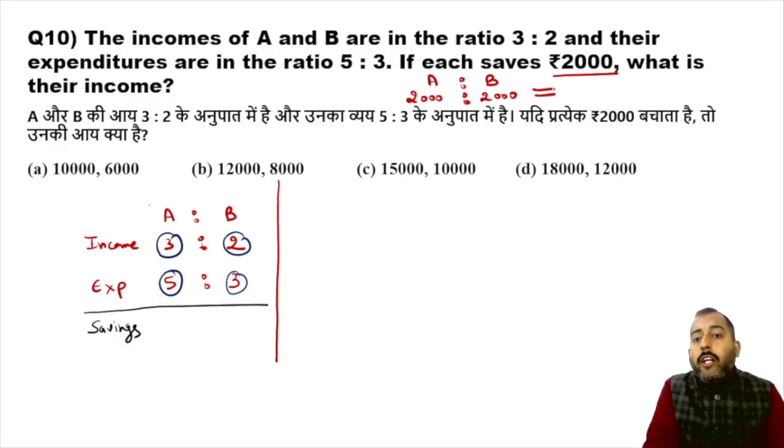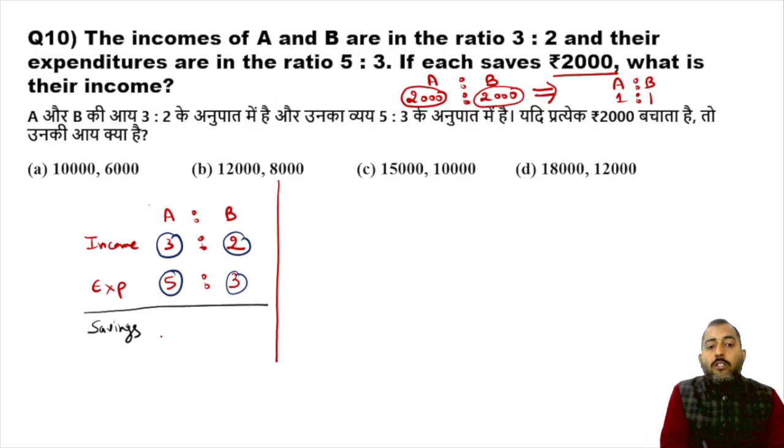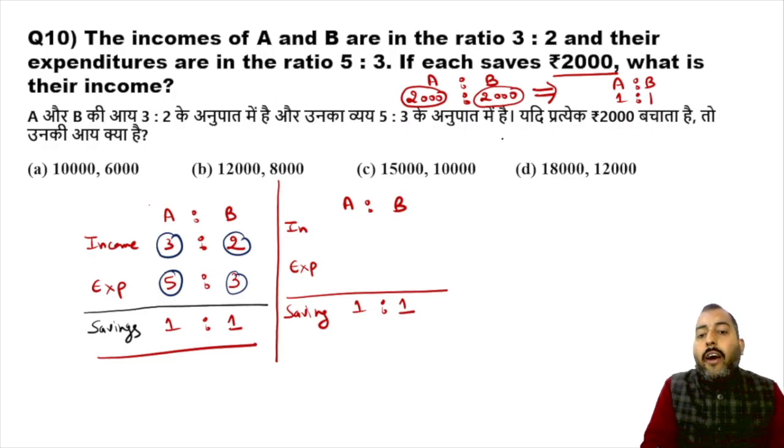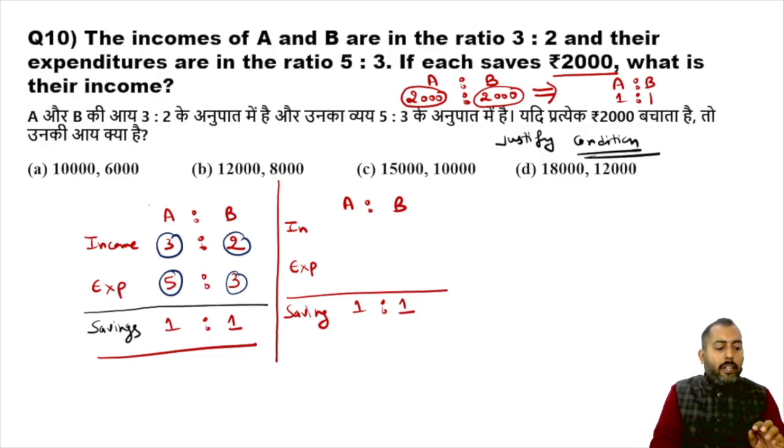Now in this question, it is given that A is saving 2000 rupees, B is saving 2000 rupees. So it means the ratio of savings of A and B has to be 1 is to 1. I cannot go for addition and subtraction directly in a ratio, but I can do that indirectly. If you justify the condition of the question, then it is feasible that we can do subtraction and addition in ratio.